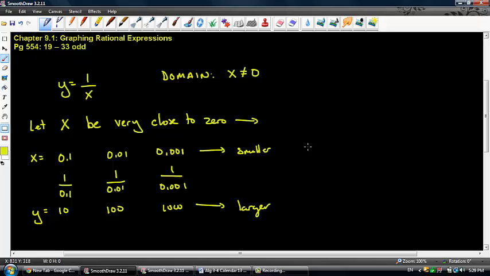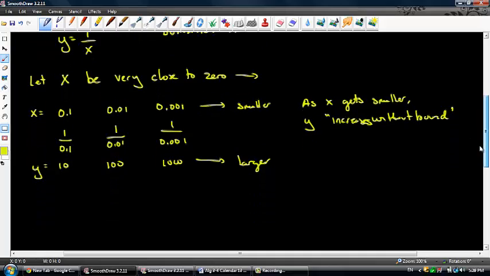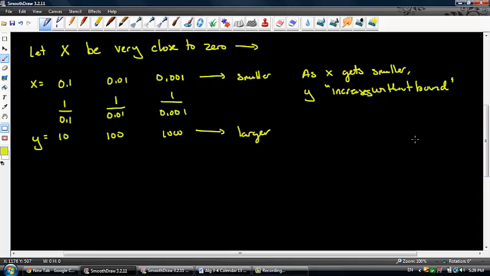So what we can say is that as x gets smaller, y increases without bound. Y increases without bound. But let's see what happens if I let x get really close to 0 from the negative side, because these are all positive numbers.